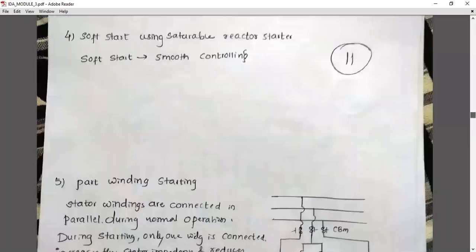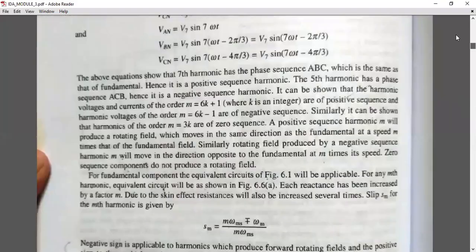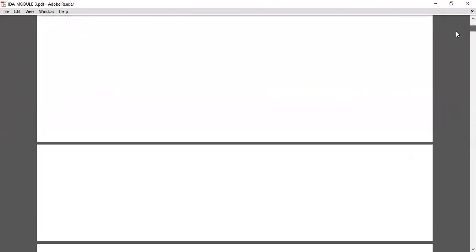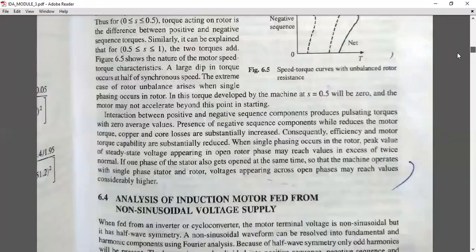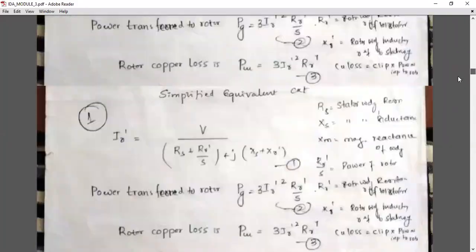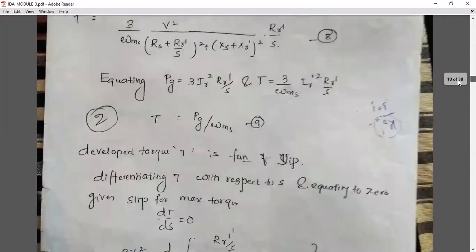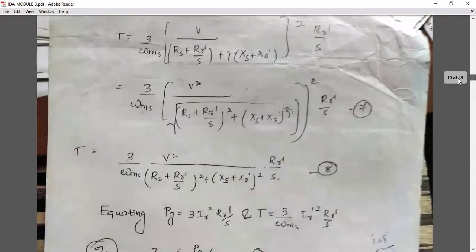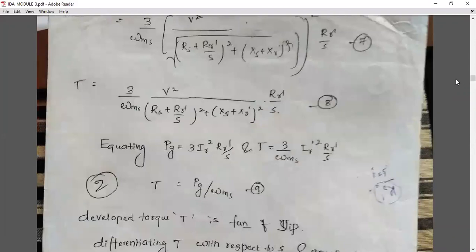If we go to the second page, page number 2 of the handwritten notes, we have the torque equation to get the maximum torque.